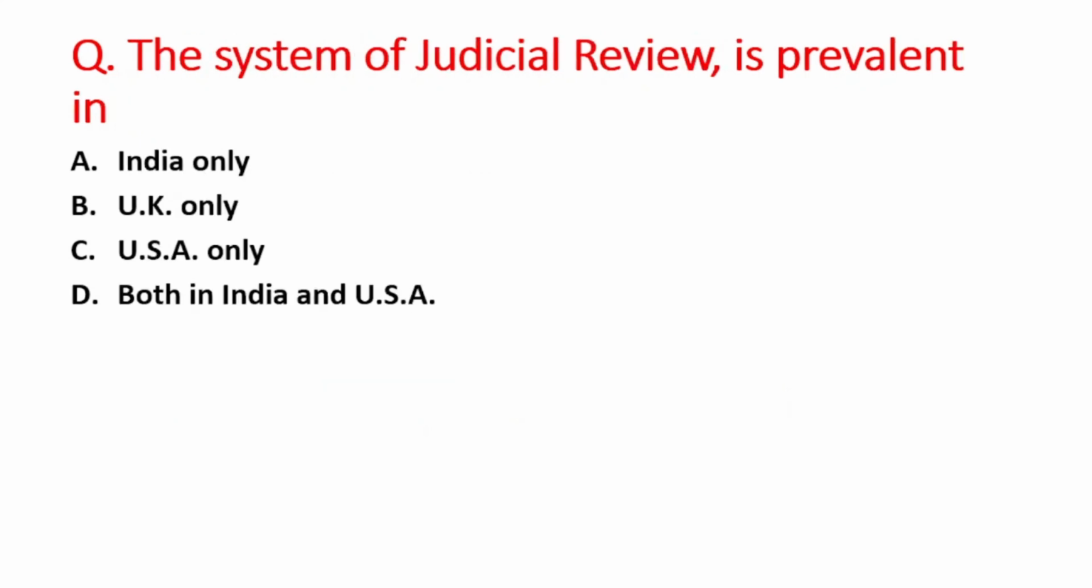Next question, the system of judicial review is prevalent in A option is India only, B option is UK only, C option is USA only, and D option is both in India and USA. So right answer is option D, that is both in India and USA.